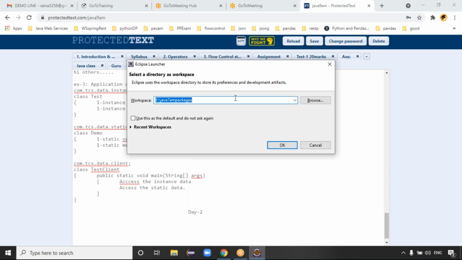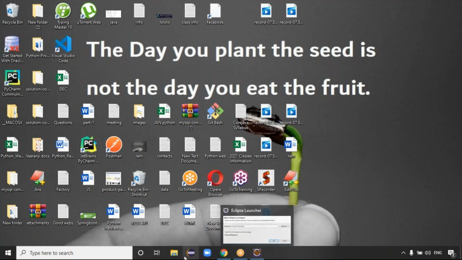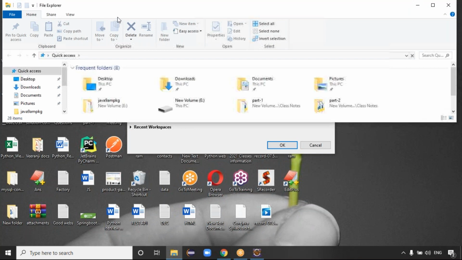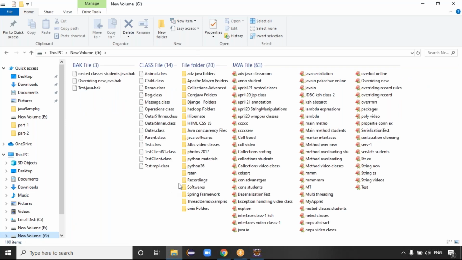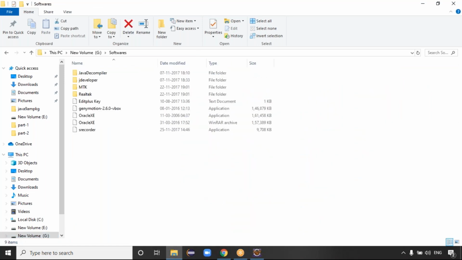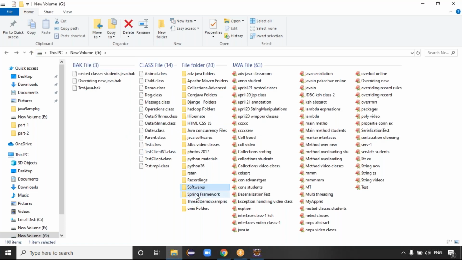Eclipse IDE, guys. Today try to install Eclipse IDE. Once you finish, you will get the zip file, guys, directly. Extract the zip file. So try to download Eclipse IDE here. And in local disk G, I think I have softwares. Let me show the zip file here. Once you get the zip file, we have to extract the zip file, guys.